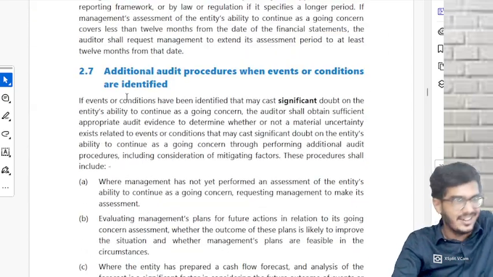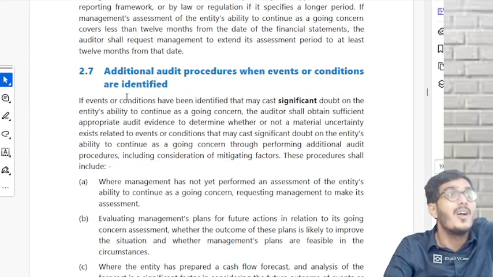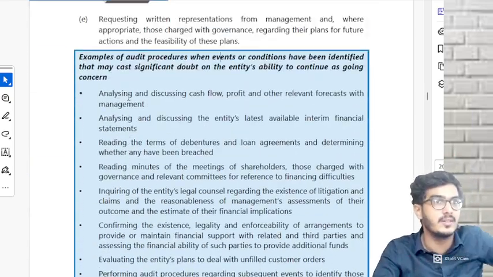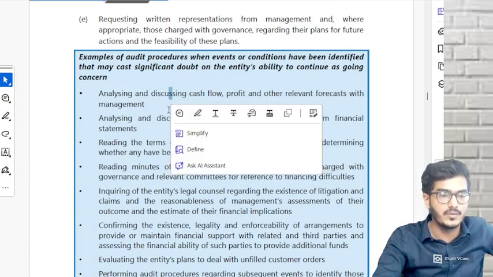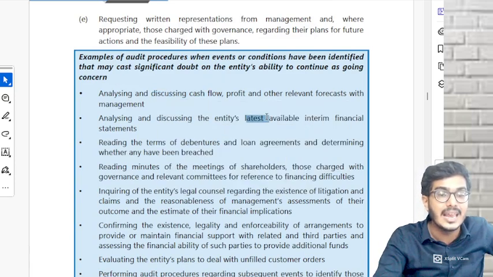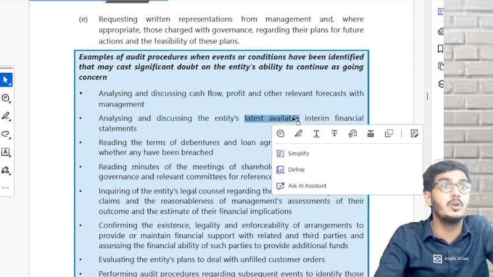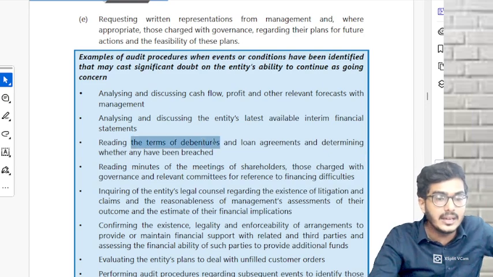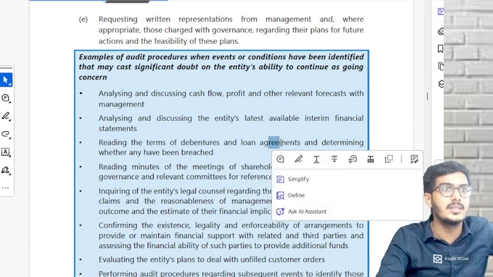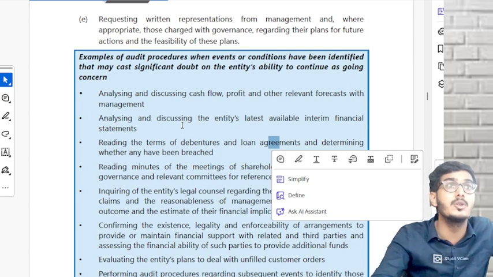Above, you discuss headwise. Tell management to make the assessment. What assessment? Those points are given over here. Please discuss the cash flow. Please discuss the entity's latest available interim affairs. I told you, next year's first 3 months you take that also into consideration. Correct or not? Read the debentures, loan agreements, whether they're complying with those loan agreements or not.